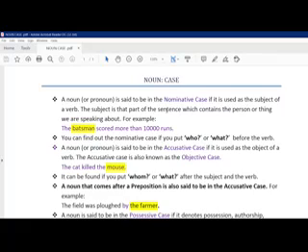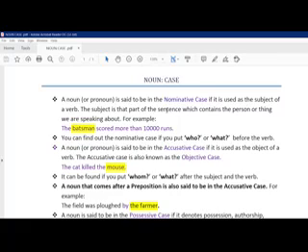A noun or pronoun is said to be in the accusative case if it is used as the object of a verb. So when they are used as a subject, they are called nominative. If they are used as the object of a verb, then they are in the accusative or objective case. For example, the cat killed the mouse. What did the cat kill? The answer is mouse. So you question with what or whom, and the answer will be the object. That noun is in the objective or accusative case.